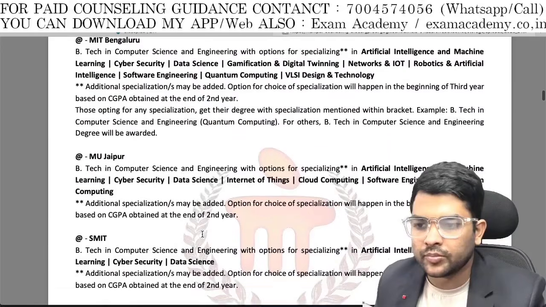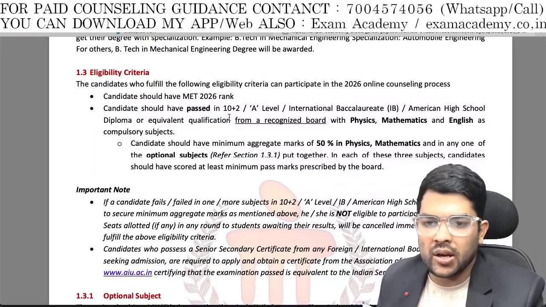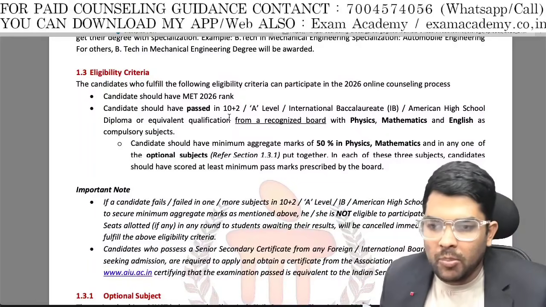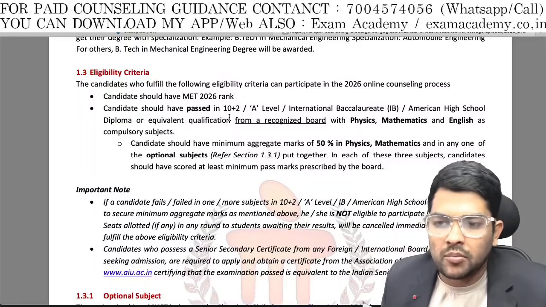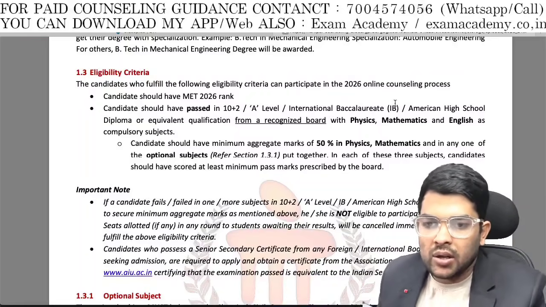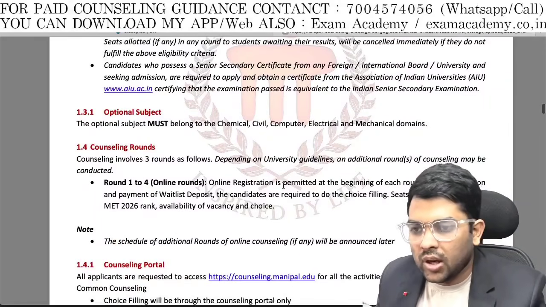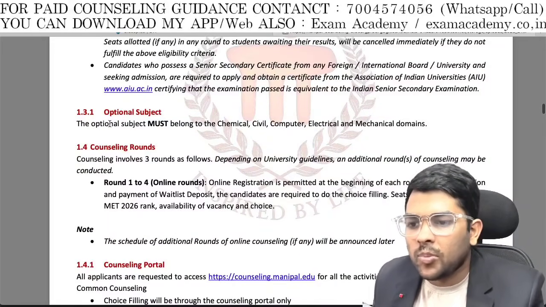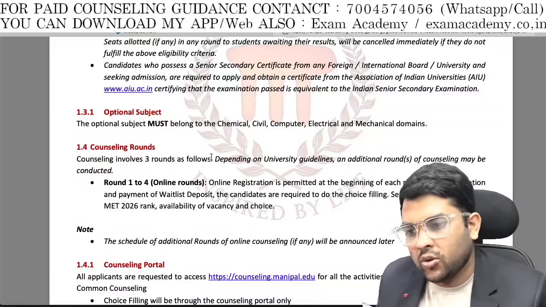Now the main thing is the eligibility criteria. The 10+2 mark sheet you have already uploaded, then only you got the rank. There is 50% weightage of the board score. And here they have also mentioned 50% should be in mathematics and English. And thereafter, the optional subject belongs to chemical, civil, computer, electrical, mechanical domains, anything.